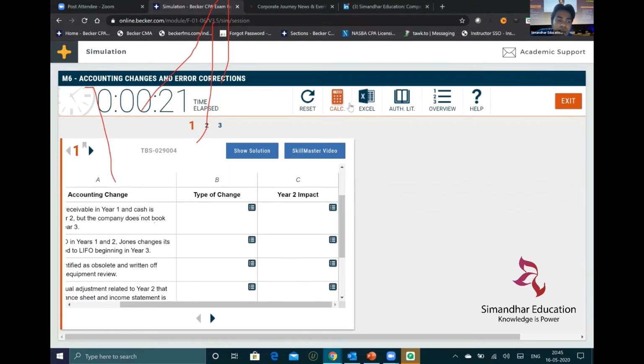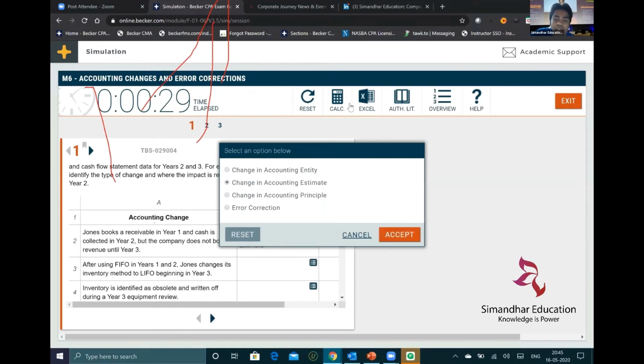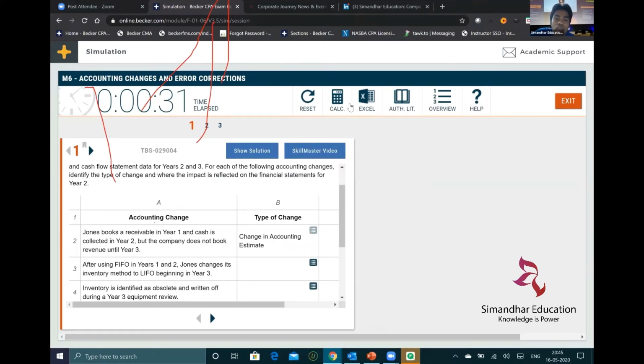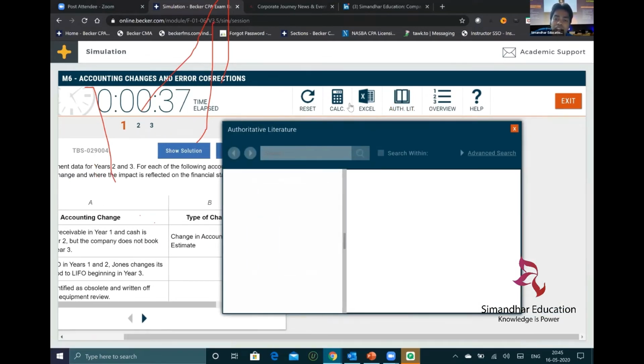So this is how they'll ask you to complete it. Also John Singh year 3 financial statement shows balance sheet, income statement. You'll need to fill in the numbers here, change in accounting estimate, accept. This is how you'll click. You have an Excel, you have a calculator, you have an authoritative literature, which is nothing but an open book system where you can search and kind of answer this. See there, AICPA professional standards, view, you can search here.